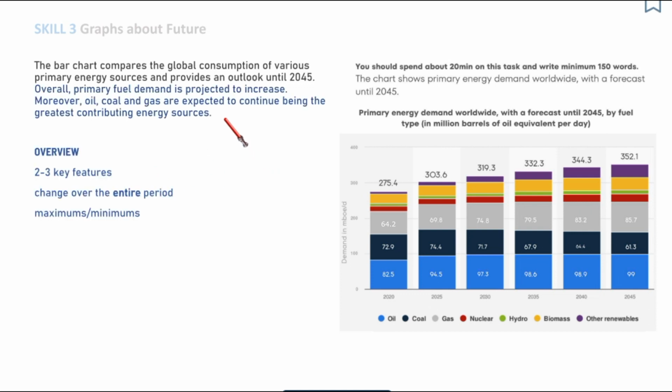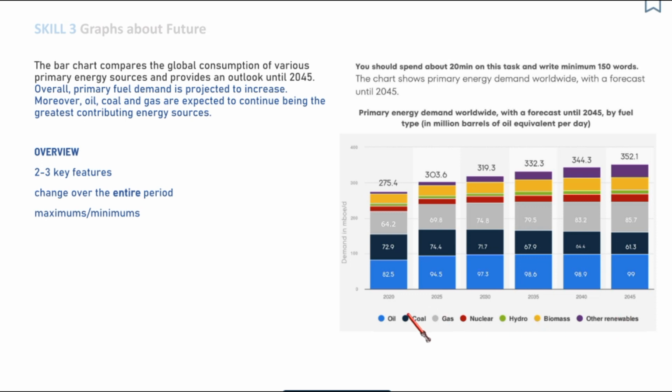Now let's talk about the overview. Overview, as you already know, is a necessary element of a report. It should include 2-3 key features. And if your graph is about a period of time, then you should definitely talk about the change over the entire period. In our graph, we do have a period of time, yeah, from 2020 up until 2045. And of course, we will have to say what changes are expected to happen.